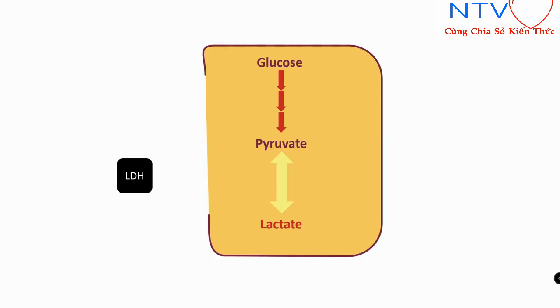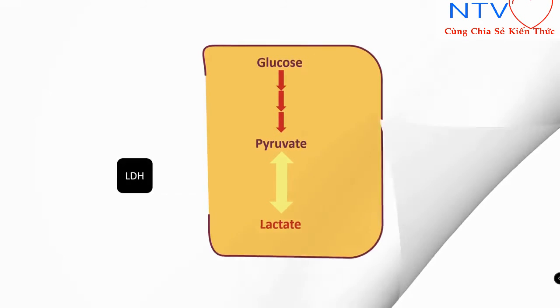When LDH is raised, we know there must be some cellular injury, but we cannot ascertain which kind of tissue cell has been damaged. LDH might be raised because multi-organ failure may occur and multiple tissues are being damaged. Even damage to lung tissues may raise LDH. So it is a non-specific finding in COVID-19, right?